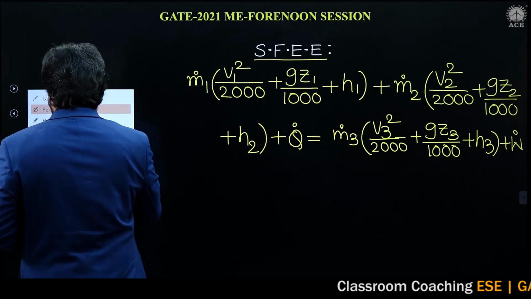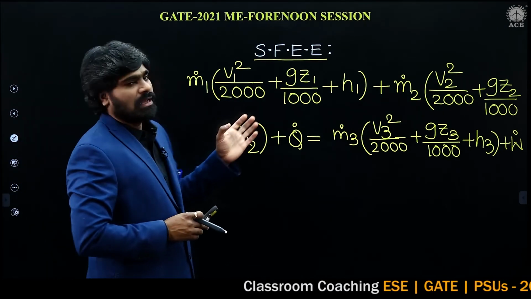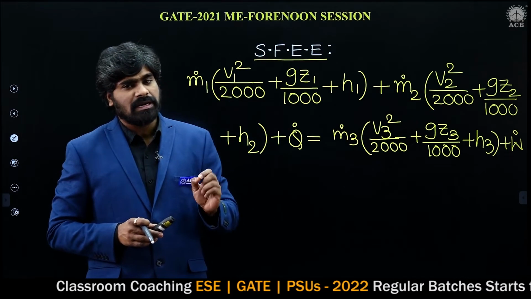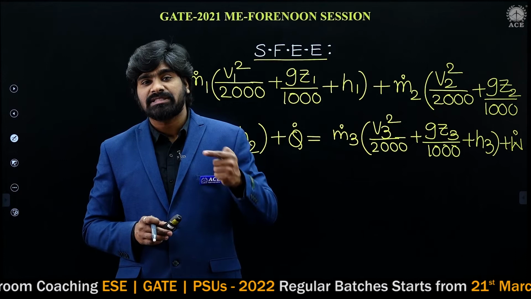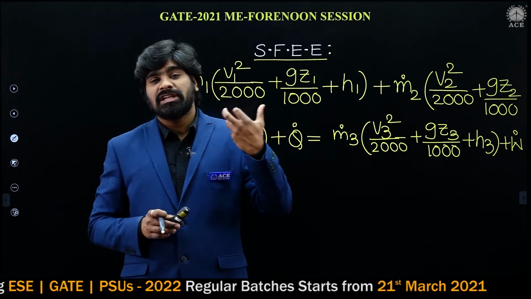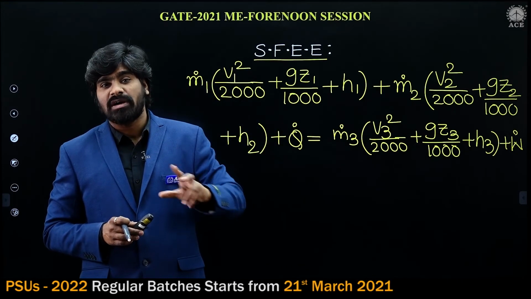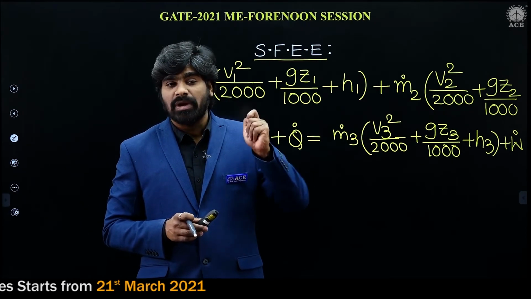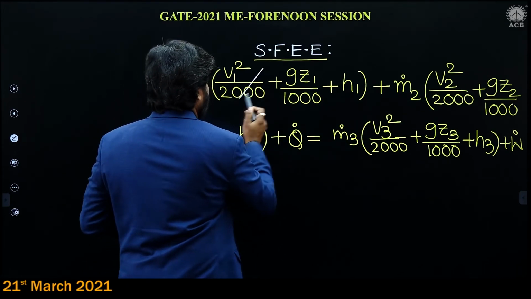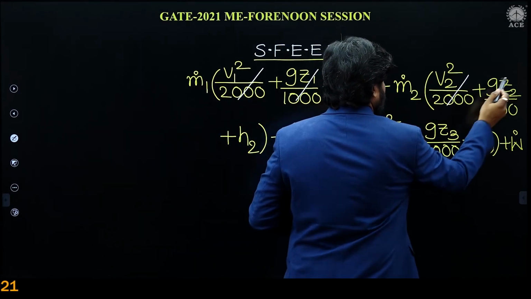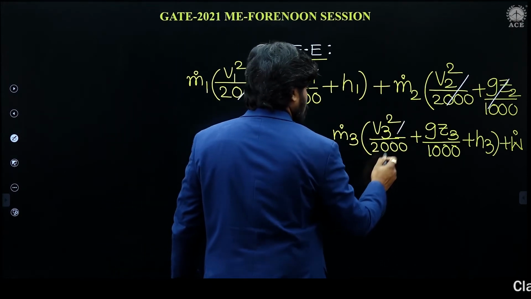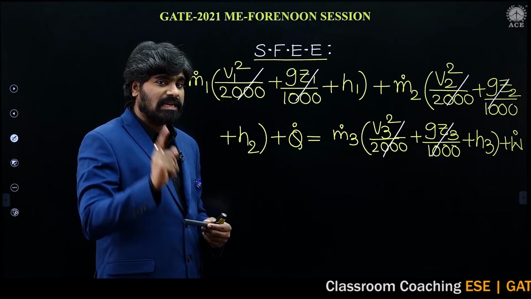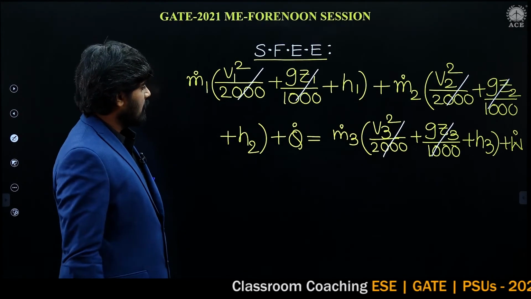So in the problem, he did not say any kinetic and potential energies. So many times I have explained: if kinetic energies are given, we will consider; not given, we will neglect. Potential energies also, suppose given in the problem, we will consider; not given, we will neglect. So kinetic and potential not given, you know very well, we can neglect. Yes or no? Yes, neglected. So what is the equation?